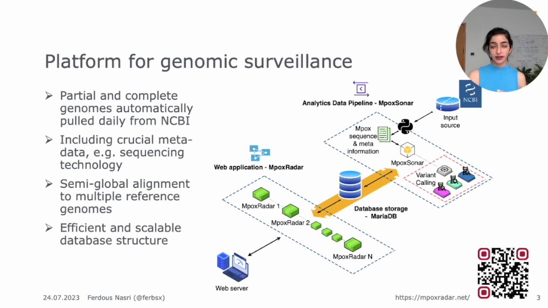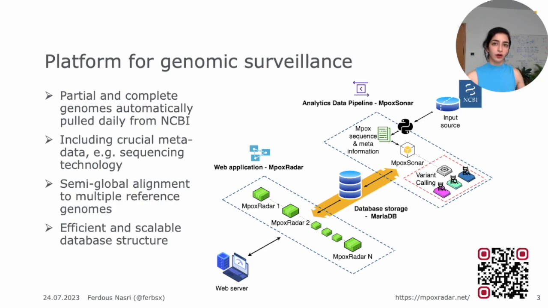We gather the data daily from NCBI. This is done with an automatic script that pulls in all the new monkeypox genomes that are available along with their metadata into our database. We then use a semi-global aligner to align all the sequences to 3 different reference genomes. The aligned sequences are also given to a variant caller, the mutations, and all the data is then saved into our database. This pre-processing and data analytics pipeline is called Mpox Sonar.